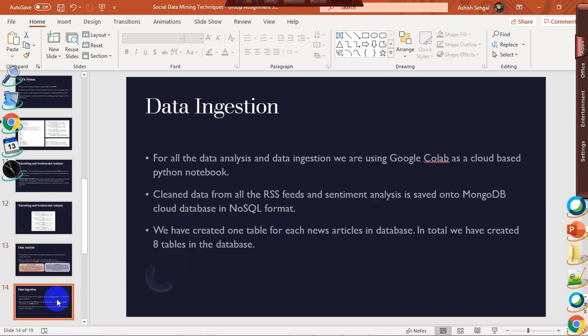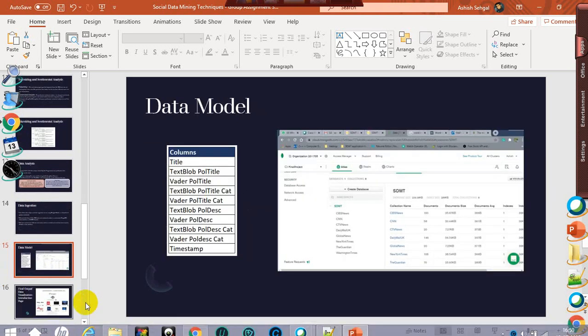So then we perform the data ingestion part. For all the data analysis and data ingestion, we are using Python on Google Colab, and we clean the data from all the RSS feeds, perform the sentiment analysis, and save the final data in JSON format in MongoDB. In the data ingestion part, we have created one database with 8 tables, each table representing data for each news article. This is the data model.